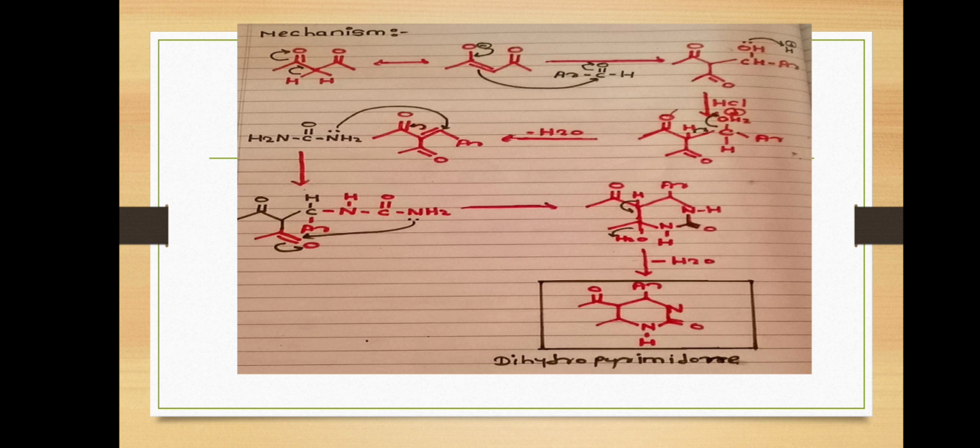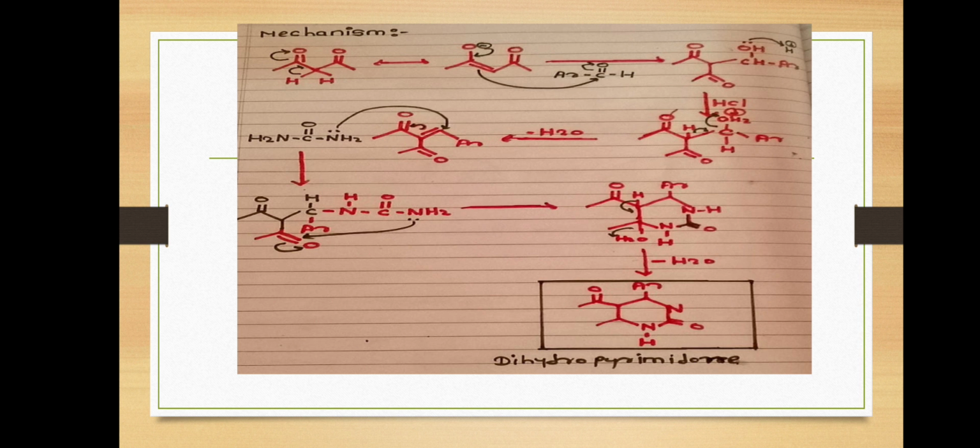The mechanism for this reaction is, firstly, the dicarbonyl compound undergoes tautomerism, that is keto to enol form. In the enol form, there is a carbon-carbon double bond. This carbon-carbon double bond attacks the aldehyde carbonyl group. Then there is a formation of hydroxyl. In the reaction mixture, there is a presence of acid. This acid donates a proton to the hydroxyl group of the aldehyde. Then there is a formation of a water molecule. This water molecule is then removed to form a carbon-carbon double bond.